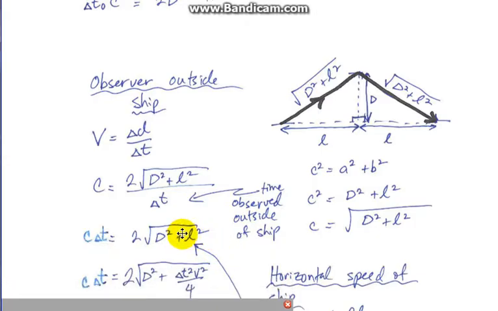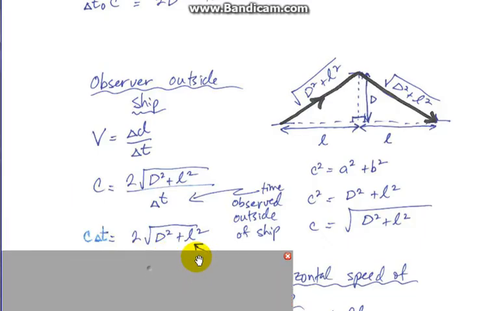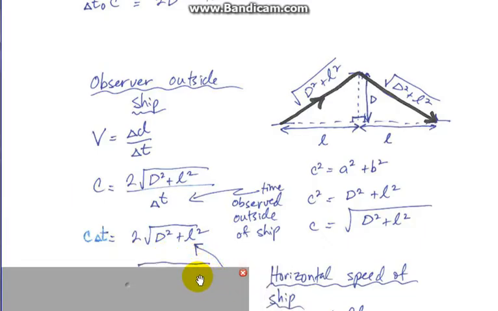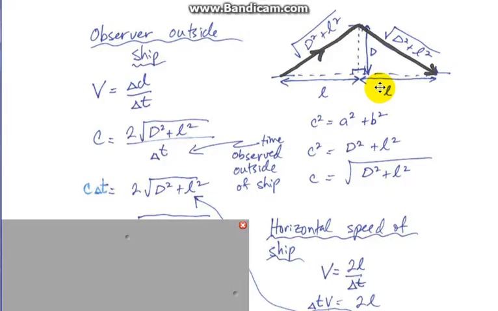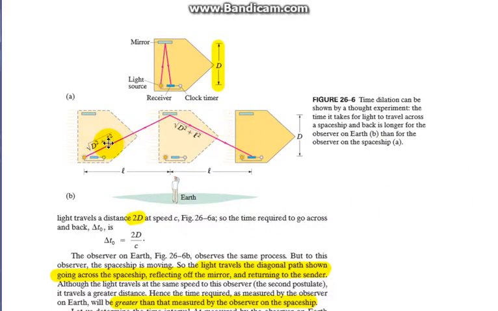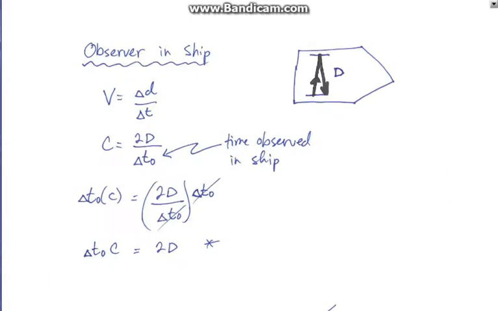Okay, and again here, what I did is I just multiplied each side by t, because this will come into play later. Just bring the t over to this side. And also, what was done in the textbook is looking at, okay, let's substitute this L value. And of course, L represents the distance that the ship is going, because the ship is moving at a relatively fast speed, so it's covering a certain distance in a certain time.